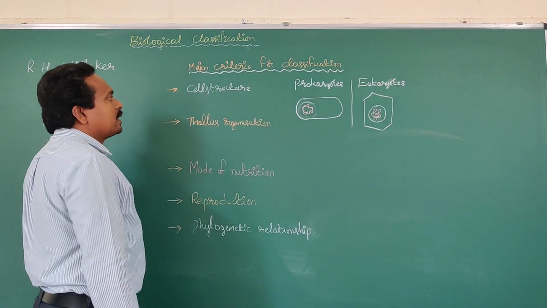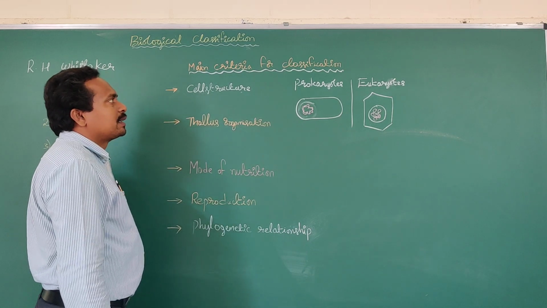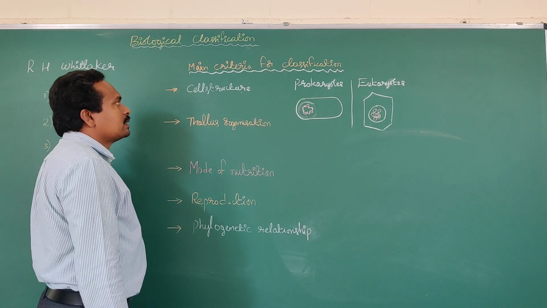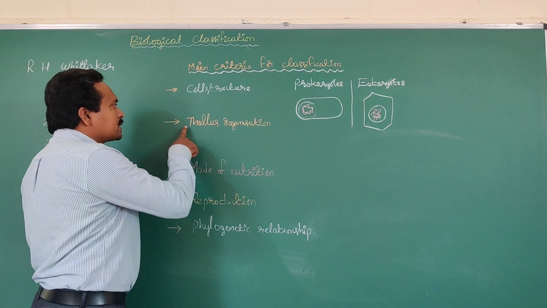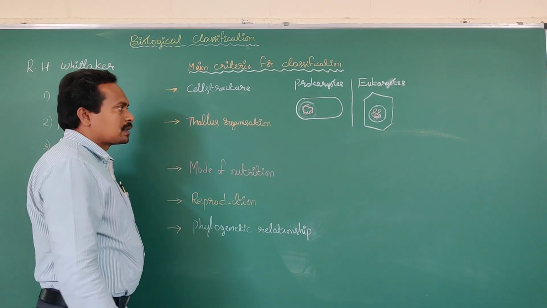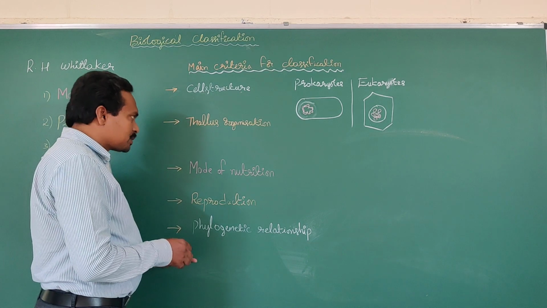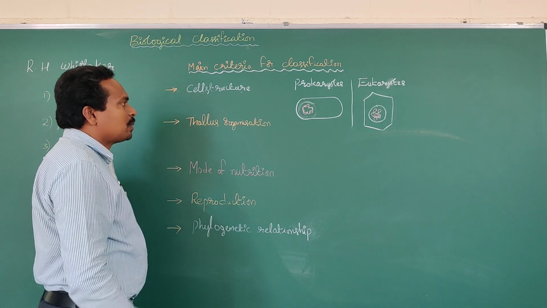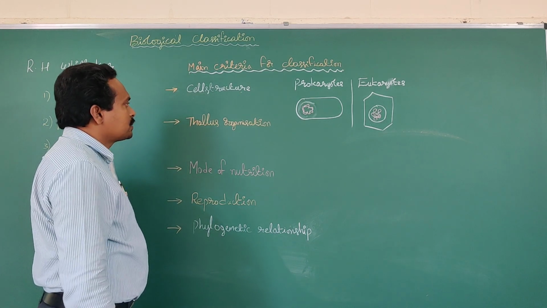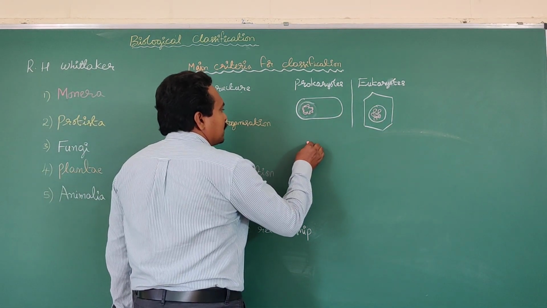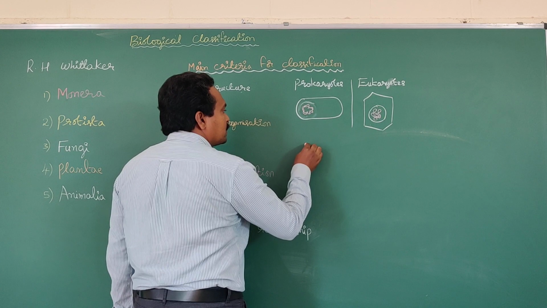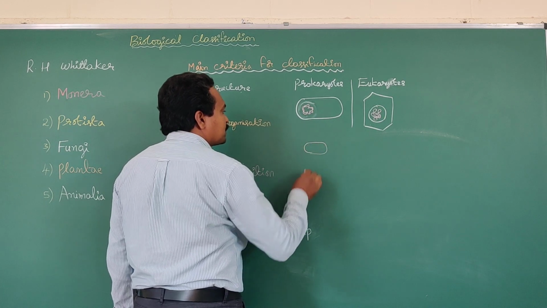So cell structure varies. That is one of the main criteria for classification of organisms in Whittaker's classification. What is the second one? Body organization. Body organization also varies depending upon types of organisms. In prokaryotes, which are unicellular organisms, the body is simple in structure.